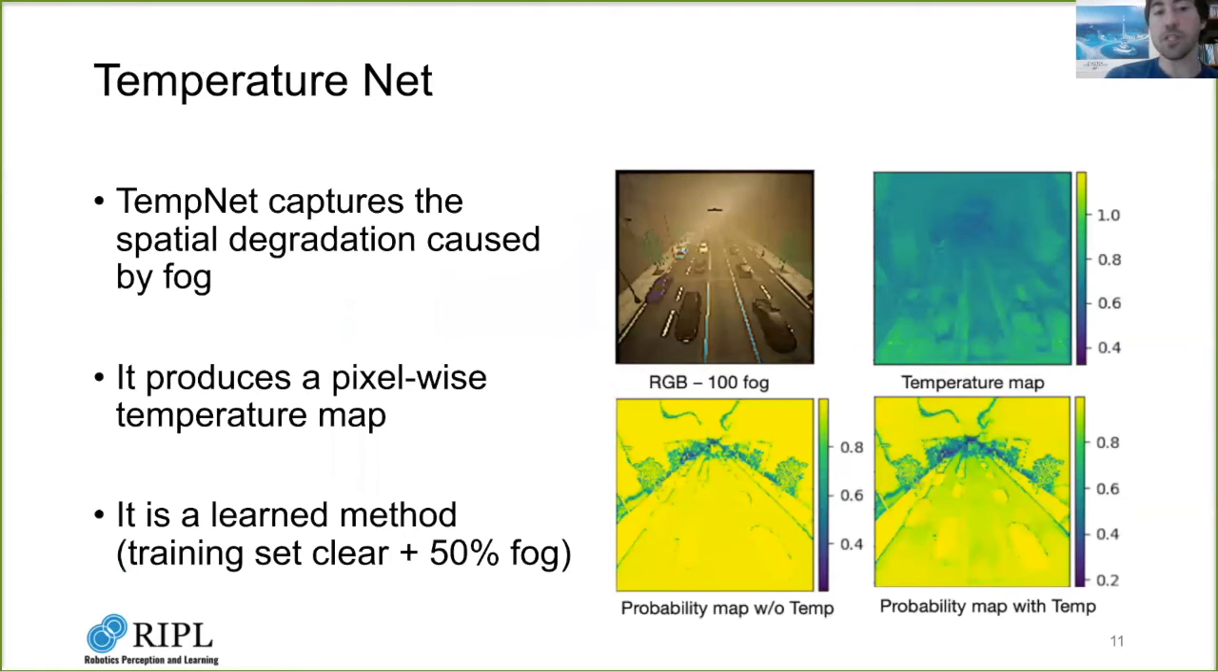TempNet has several advantages. It produces a pixel-wise temperature map that conditions a pre-trained segmentation network in the input of the same modality. For example, the top right image visualizes the pixel-wise temperature map. Darker regions represent higher uncertainty. We also plot the softmax probability of the predicted class with and without the temperature map applied. When we apply the generated temperature map to the output distribution, we can see the gradual decrease in confidence into the distance for the dense foggy area on the lower right.